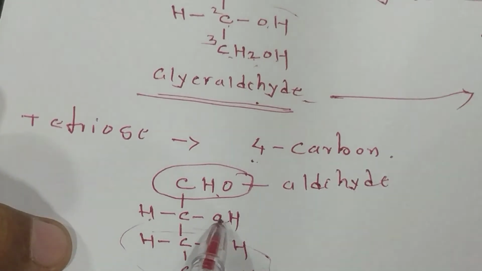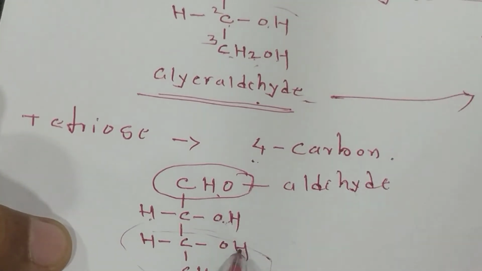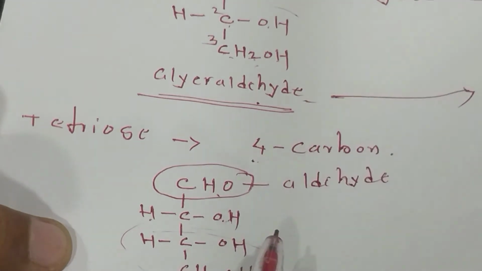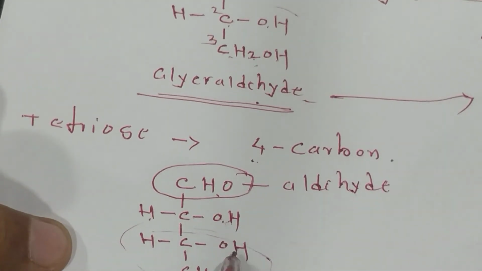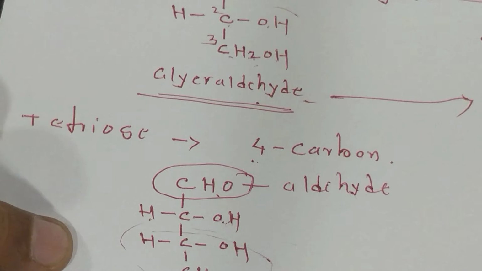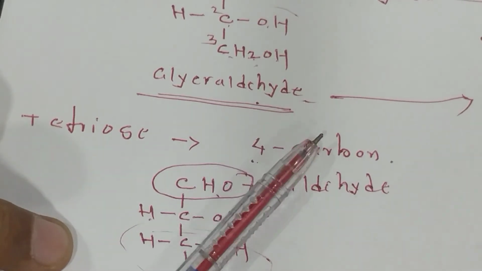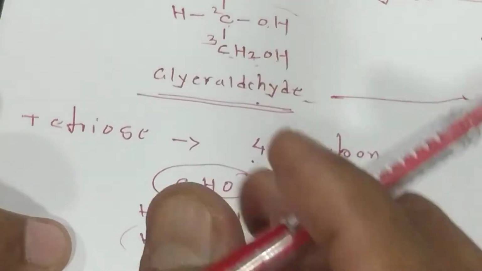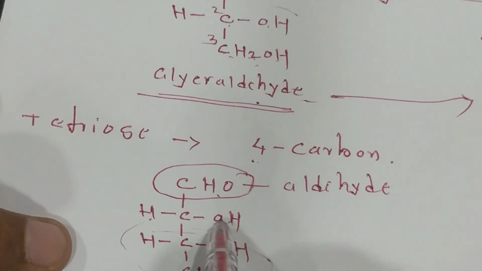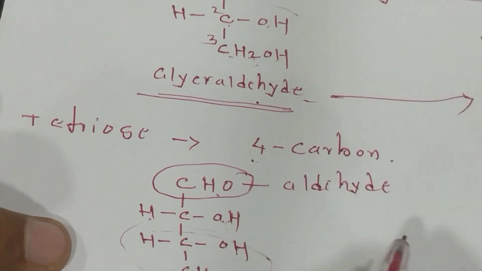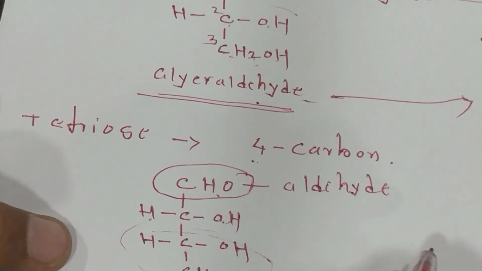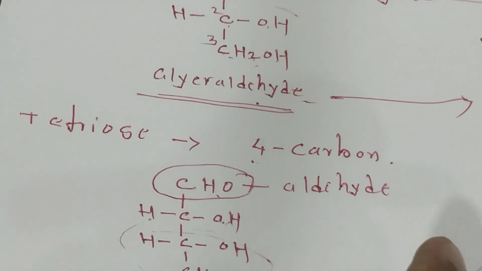That OH group is called hydroxy. Compounds having many hydroxy groups are called carbohydrates: polyhydroxy aldehydes or polyhydroxy ketones. Monosaccharides contain an aldehyde.